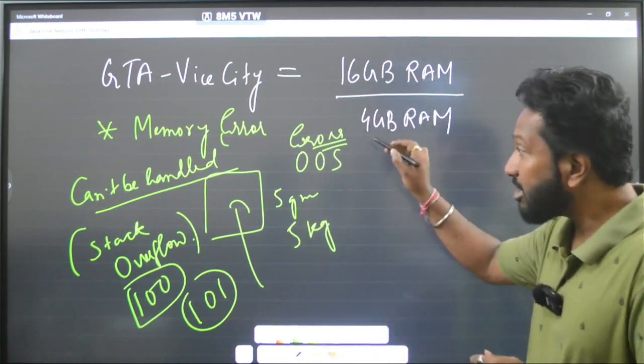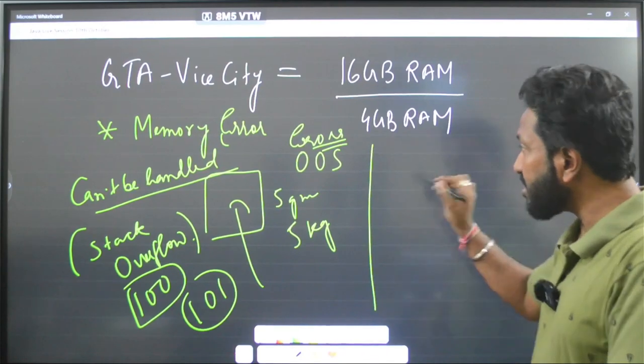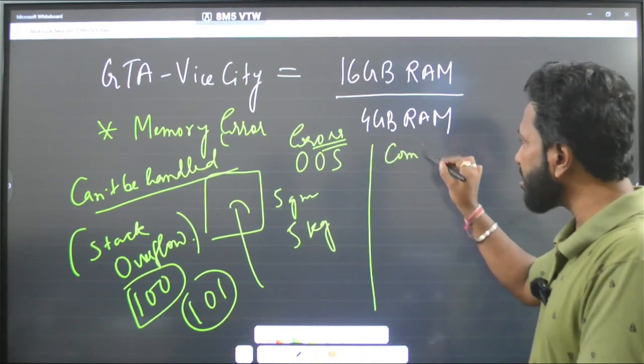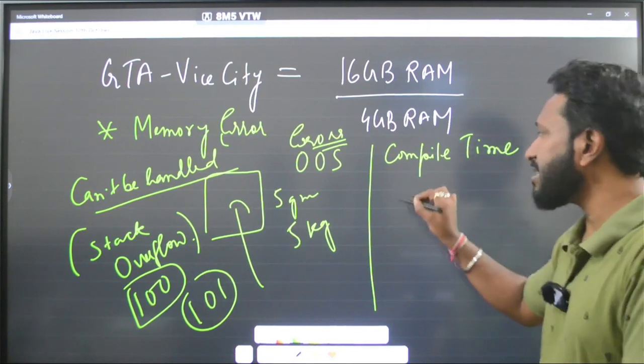Yes? Okay. So errors are 2 types. You might be knowing, XYZ. The first error is the compile time error. The second error is the runtime error.